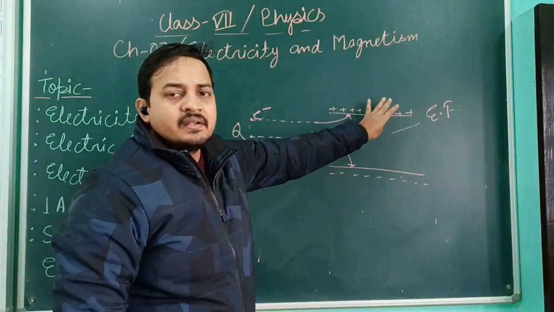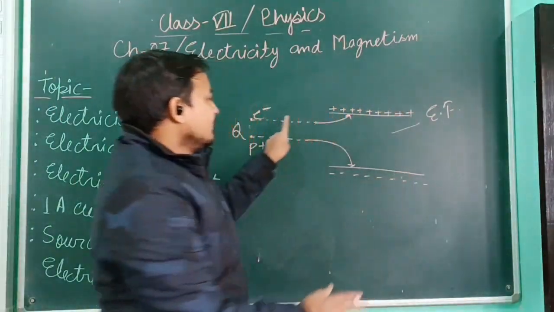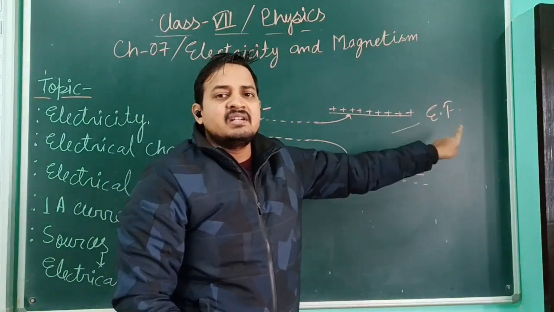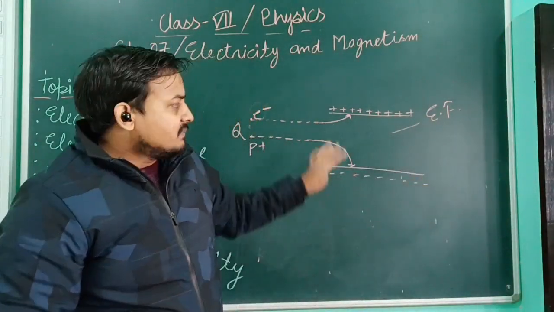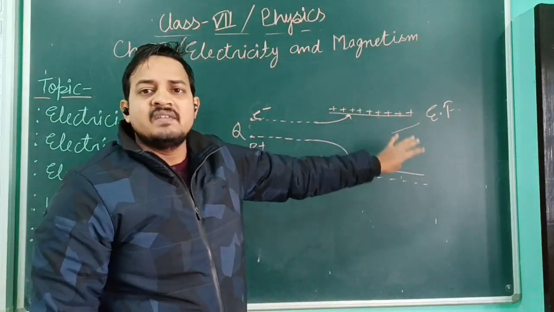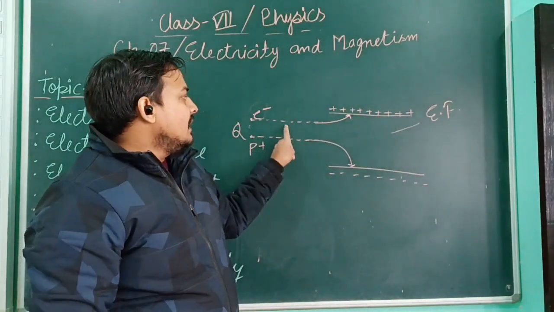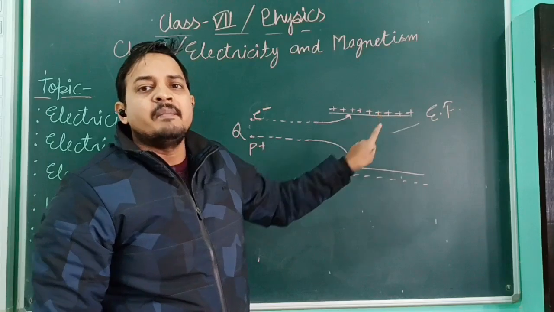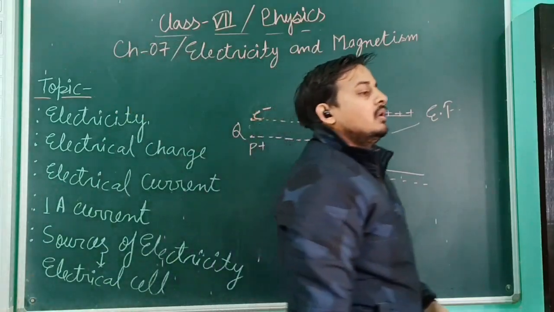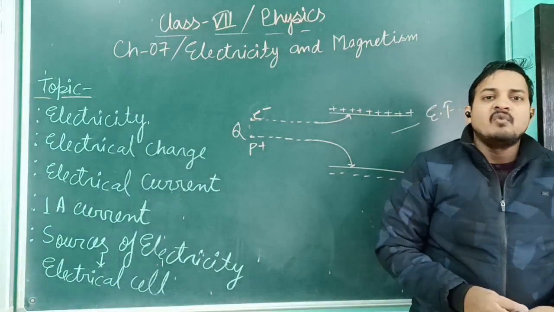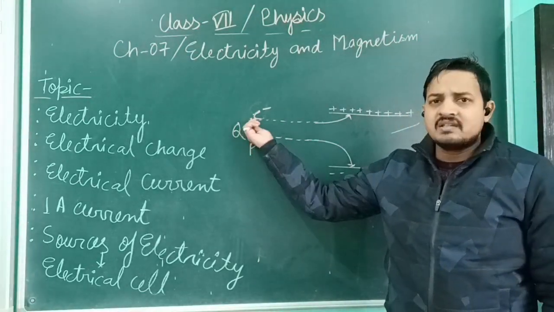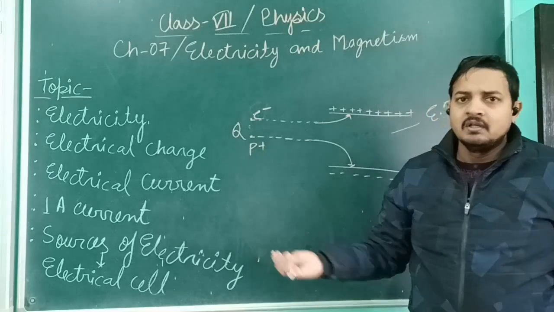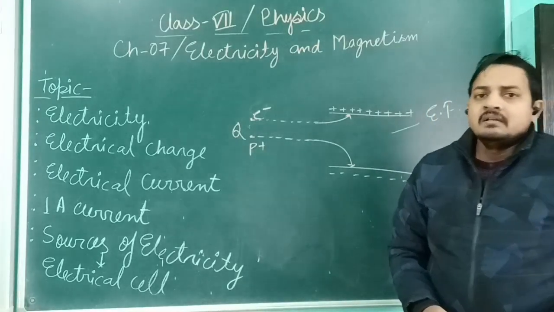If there is no field, suppose there are no fields, what will happen? Electron will try to move in a straight path, proton will also try to move in a straight path. But just because of this electrical field, the electron will try to deviate from its original path. Now, the question remains the same: what is the definition of charges? Basically, electron is a charge as well as the proton is a charge. So, what is the definition?